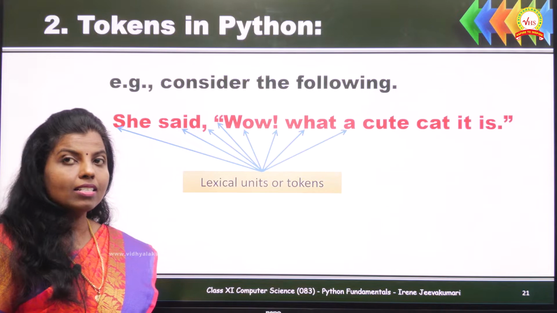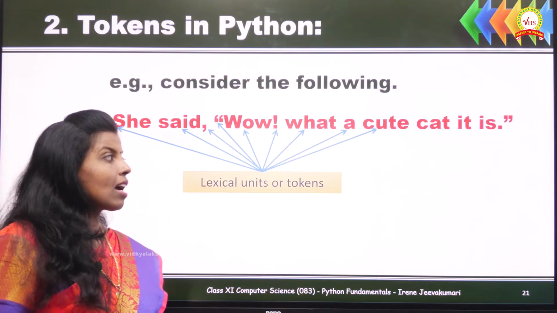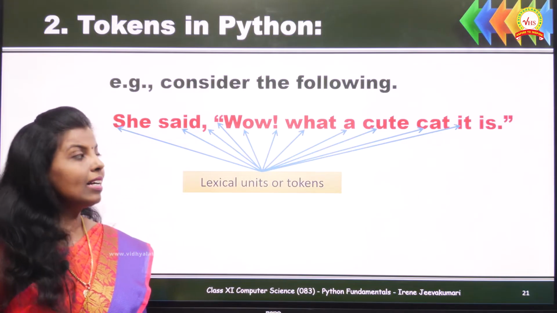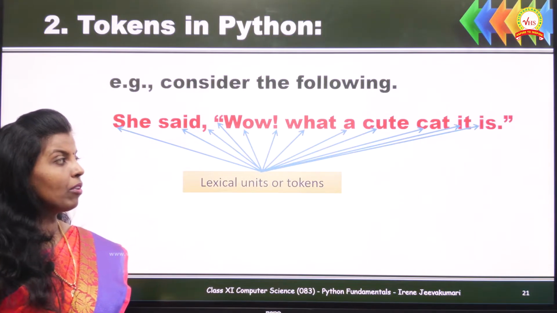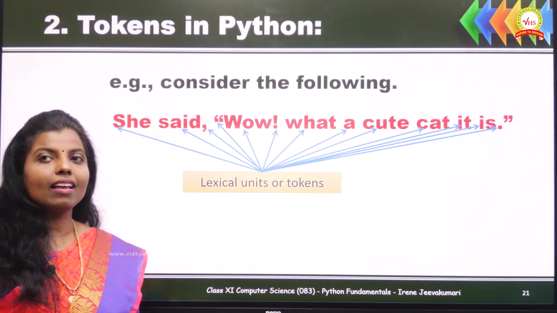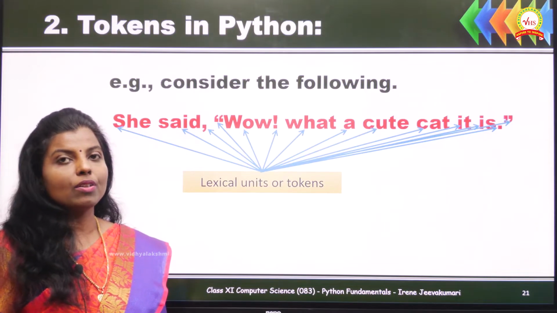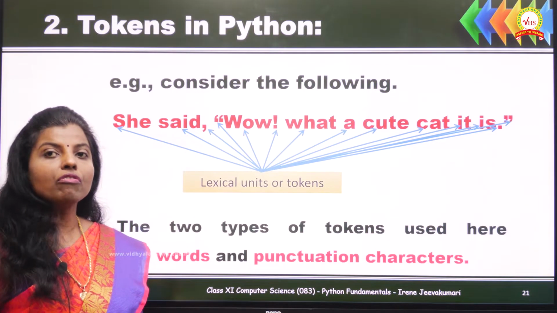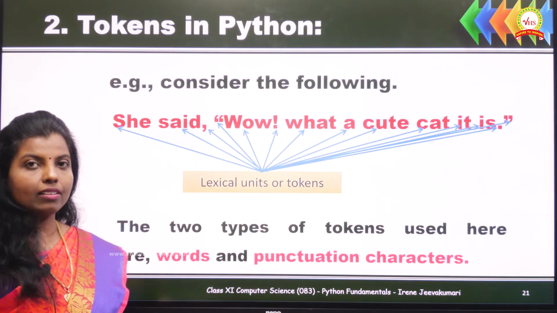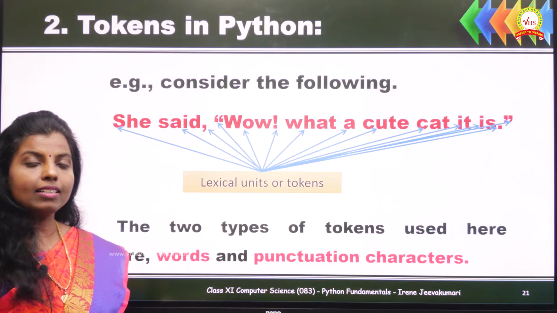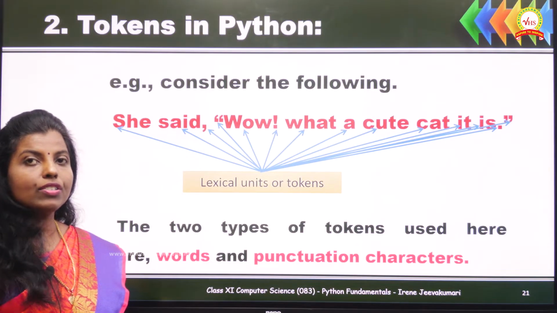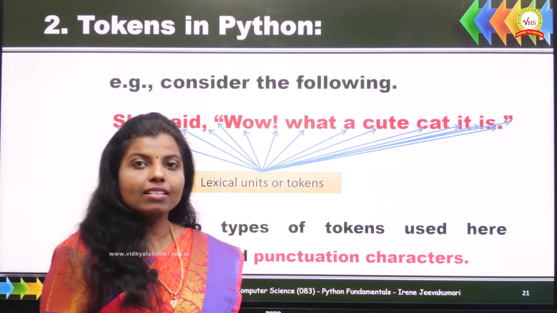A is an article, cute is a describing word, cat is a noun, it is a pronoun, is a helping verb, dot is a punctuator, again double quotes is a punctuator. So on the whole, this sentence consists of words and punctuation characters.